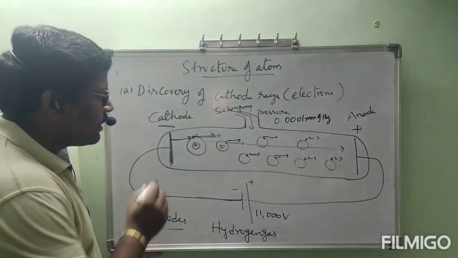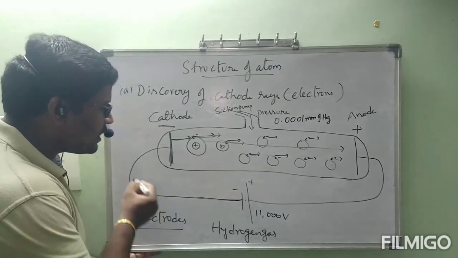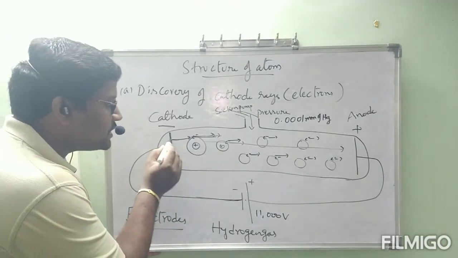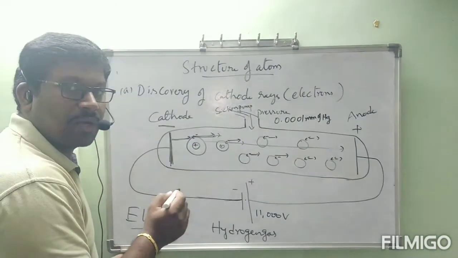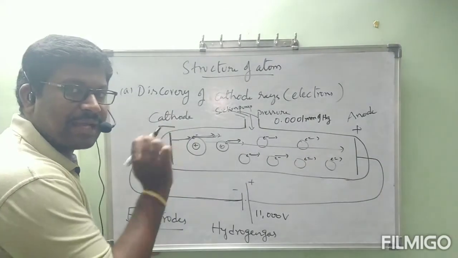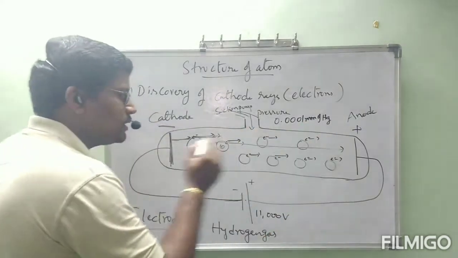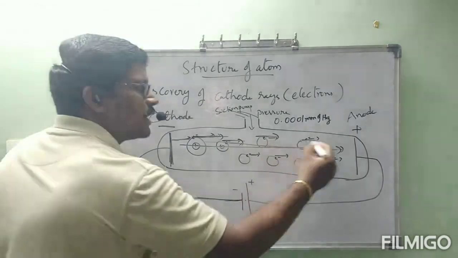Now, coming to this one, see, at once if you switch on the battery, electrical energy is passed and reaches the cathode. From here, this energy is transferred to the nearby particle, and from there onwards it is transferred further. Now these particles which are coming out appear as moving from cathode to anode. See the direction, see, they are moving out, correct?